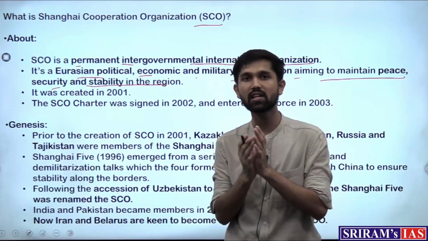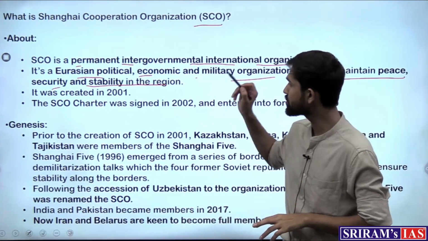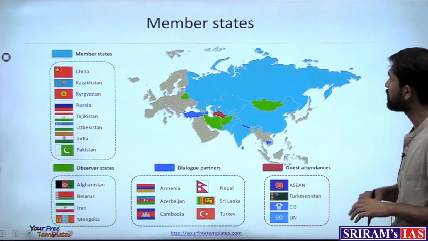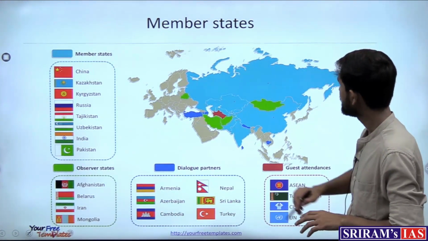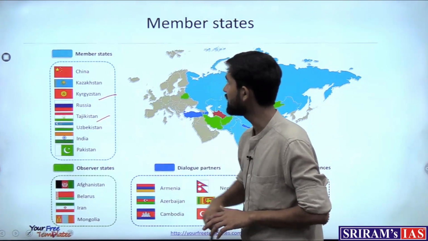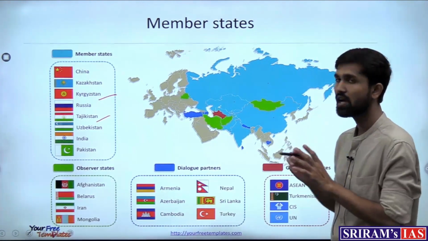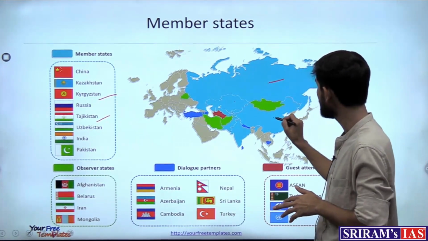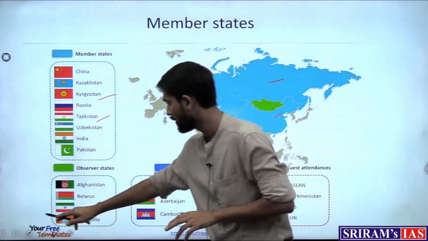This organization is an intergovernmental organization among the countries, the major ones of which we can see marked in blue: Russia, China, Kazakhstan, and other Central Asian countries such as Kyrgyzstan and Tajikistan. These are the countries which make up the Shanghai Cooperation Organization, and its importance is because of the inclusion of Russia and China, which makes this organization a very important one.